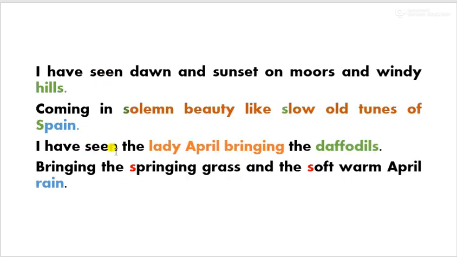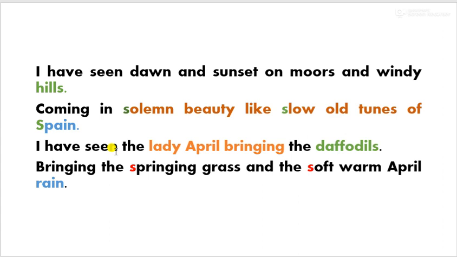Dear students, the poem Beauty consists of 8 lines. In the first 6 lines, the poet talks about various objects of nature that he has seen around him or in the world.